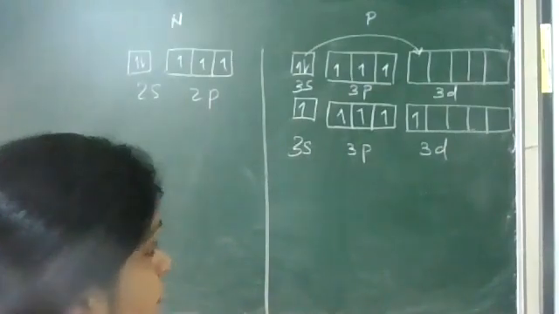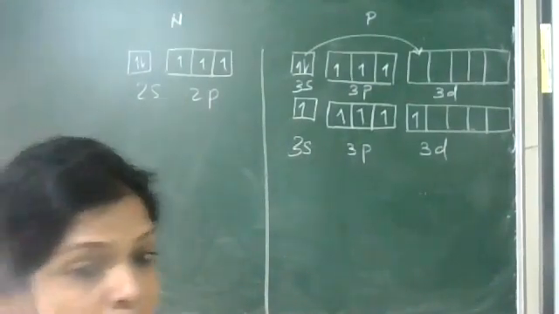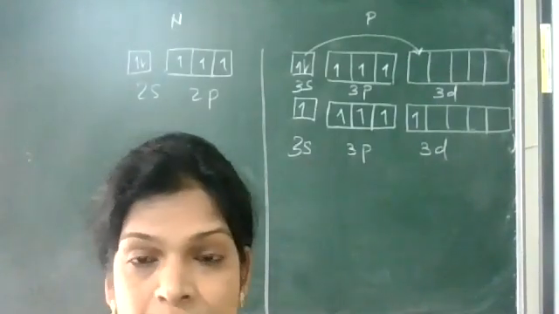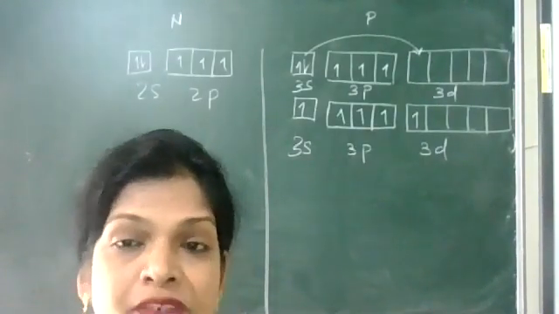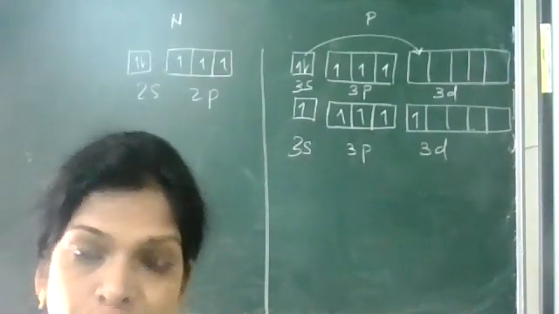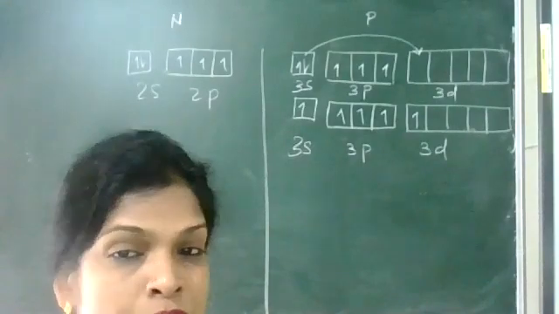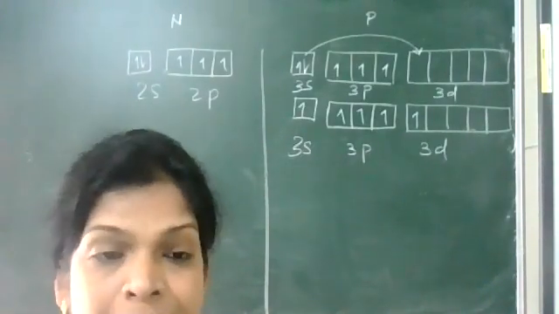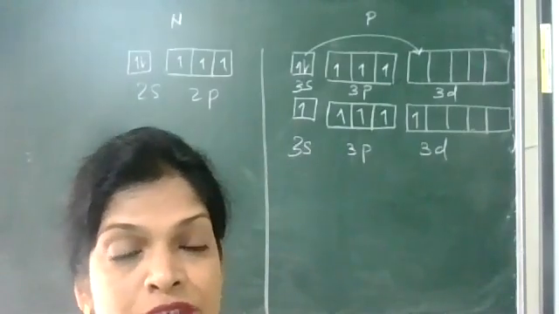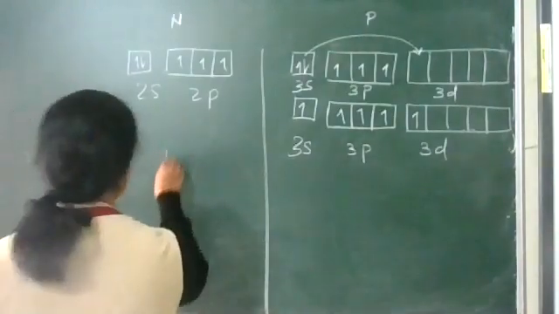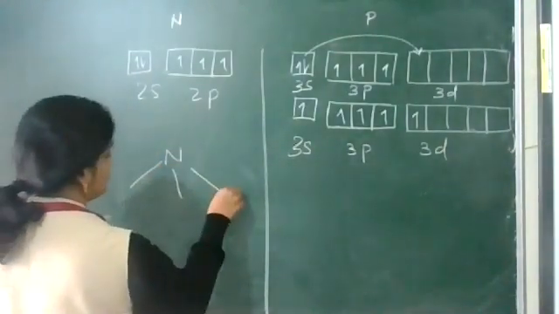Good morning. So yesterday we were discussing the function of the d orbital of phosphorus. Nitrogen doesn't have the d orbital, but phosphorus has the d orbital. One of the three electrons can be promoted to the d orbital, so it can now exceed its covalency beyond 4. But nitrogen cannot exceed its covalency beyond 4. So nitrogen can show maximum covalency 4